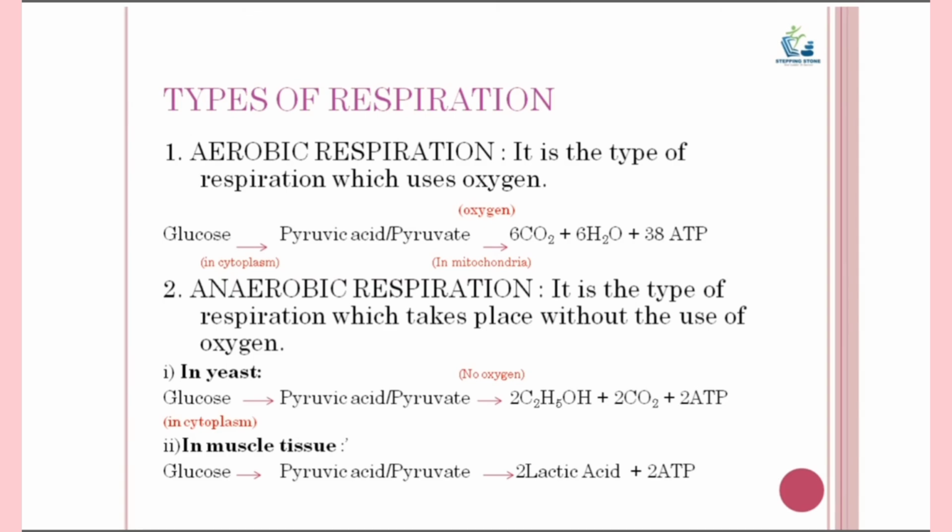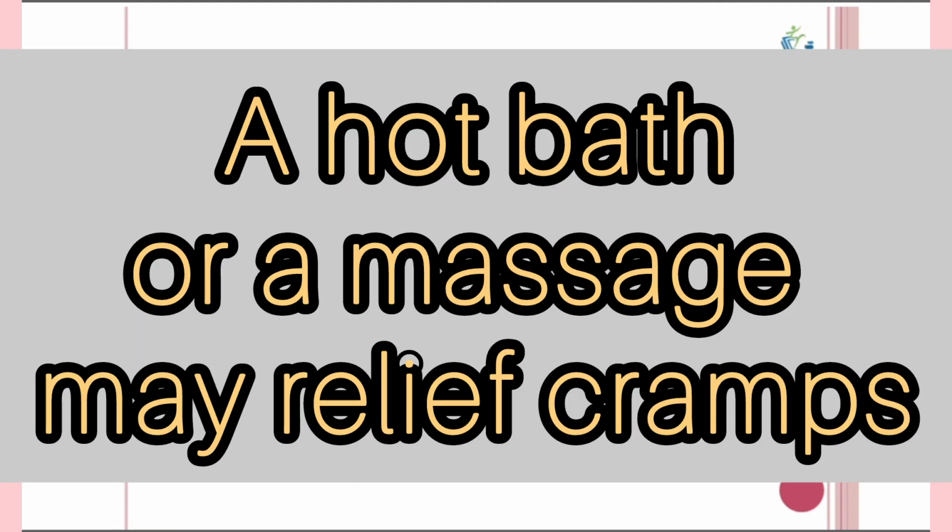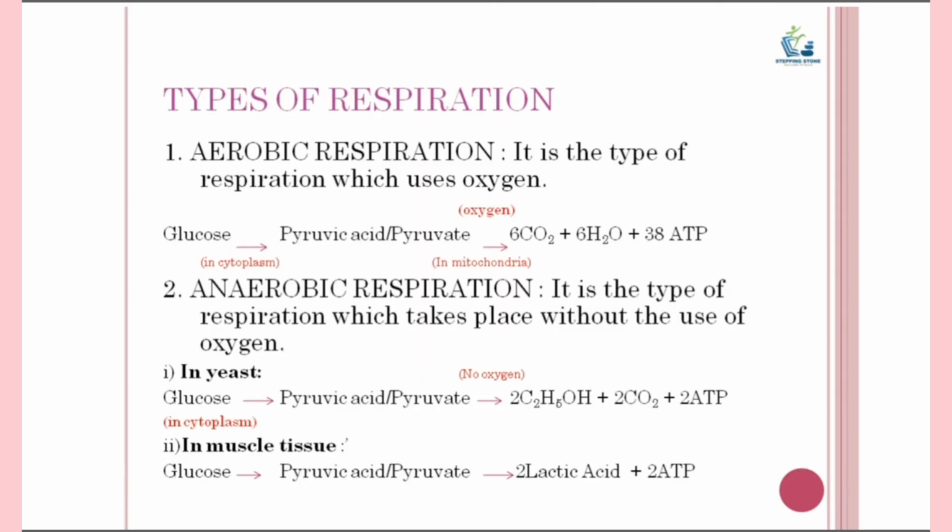The anaerobic respiration by muscles brings about some partial breakdown of glucose to form lactic acid. This lactic acid accumulates in the muscles and hence we get muscle cramps in such conditions. So we can get relief from cramps in muscles caused by heavy exercise by taking a hot water bath or a massage, because it improves the circulation of blood in the muscles, and thus due to improved blood flow the supply of oxygen to the muscle increases, and this oxygen breaks down the lactic acid accumulation in the muscles into carbon dioxide and water and hence gives us relief from cramp.